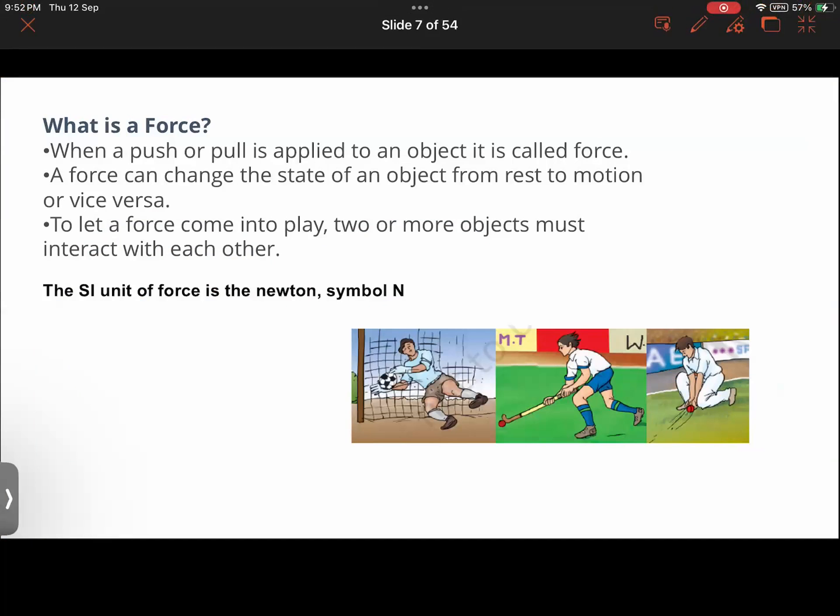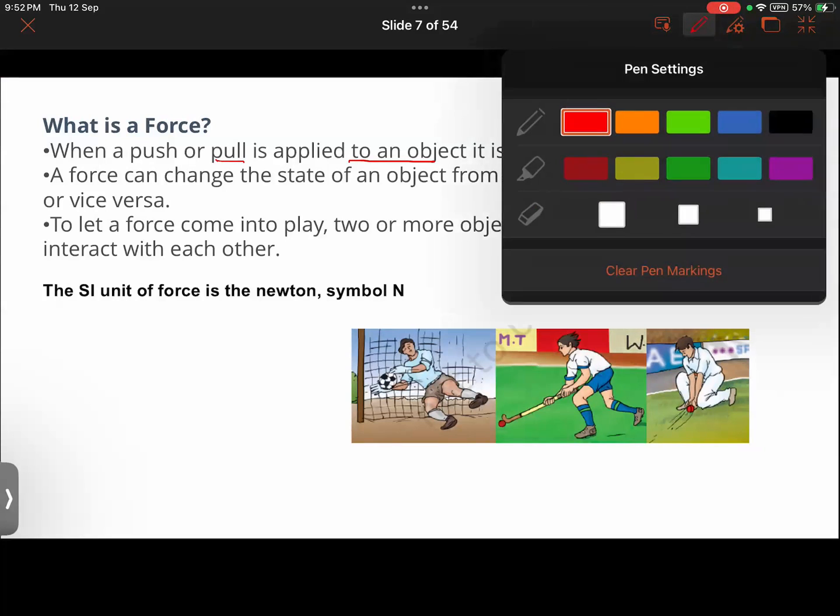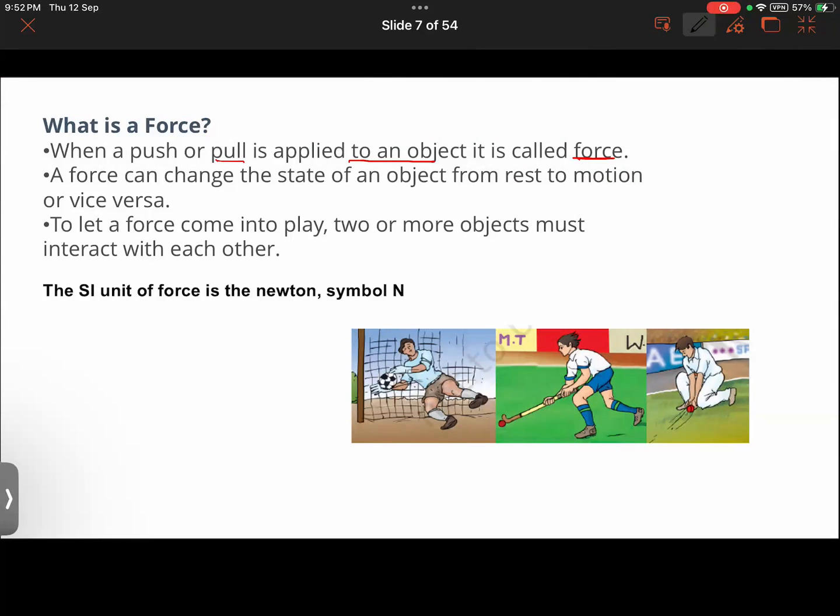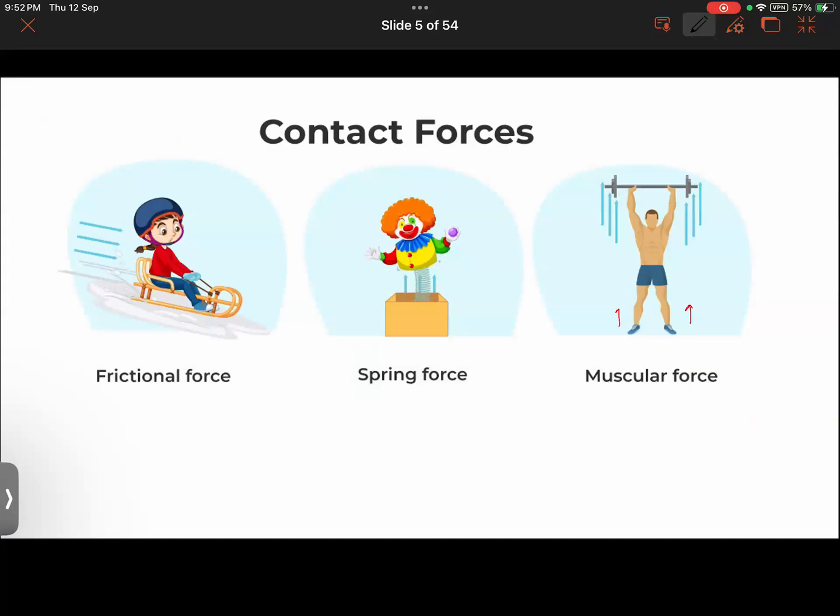So talking about force, force is nothing but a push or pull that is applied to an object. That is what force is. Furthermore, force will always have some magnitude and it will always be acting in a direction. For example, with this muscular force, with some energy we pull it, we push it into the air. We must have spent some energy on it. Let us say we applied 50 Newton of force on lifting this weight.